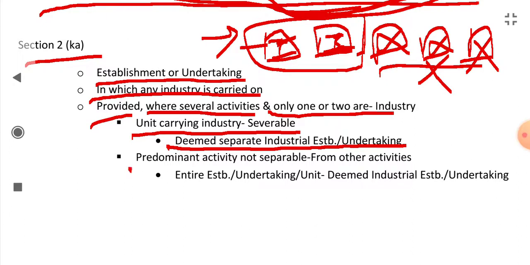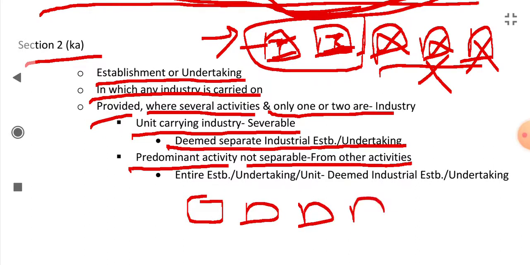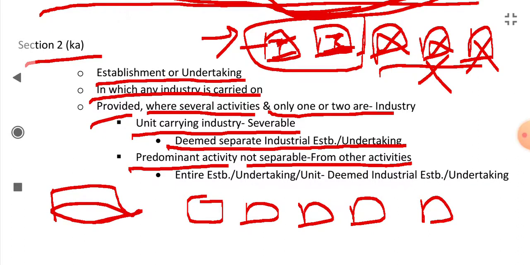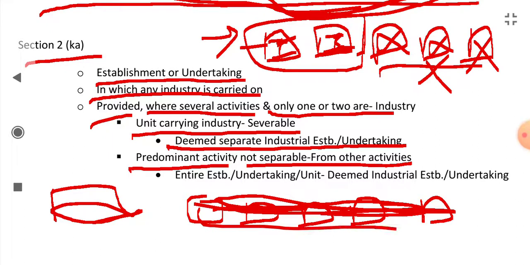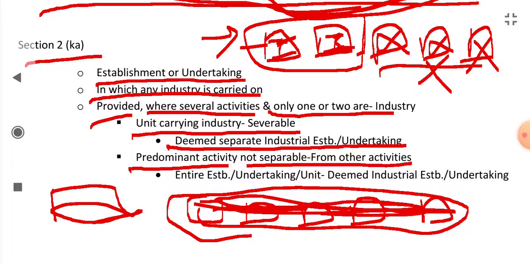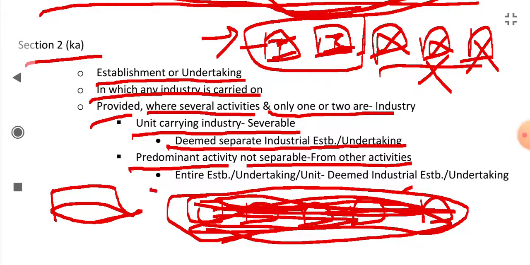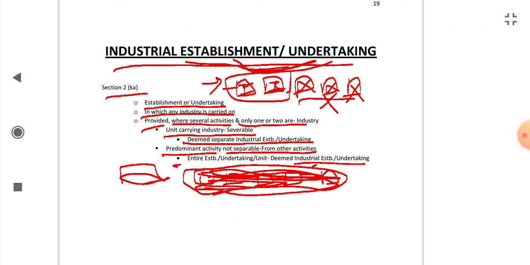But if the predominant activity is not separable from other activities, it means the main activity, like car manufacturing, is being spread through all the activities, then the whole industrial establishment will be declared as an industrial establishment or undertaking. Whole establishment, whole institute, will be deemed as an industrial establishment or undertaking. This was industrial establishment or undertaking.